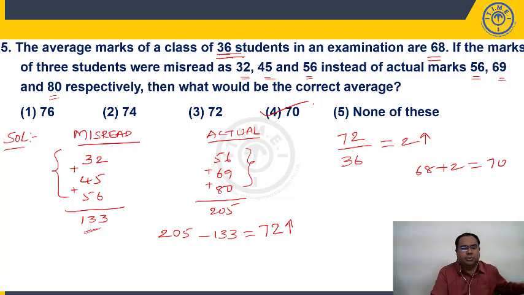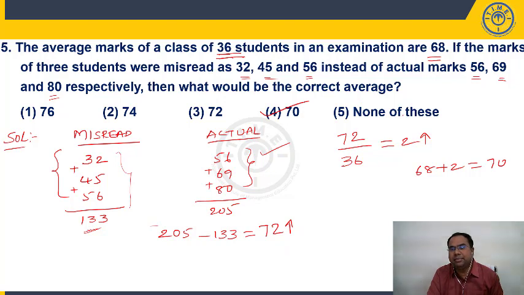Take down. No need to write any step, students. So 3 marks, I have to take them as 56, 69 and 80. By mistake, I have taken them as 32, 45, 56. So total is 133. I am removing these three, replacing with this actual. So actual total is 205. That means how much extra I am taking? You are taking 72 more to the group.